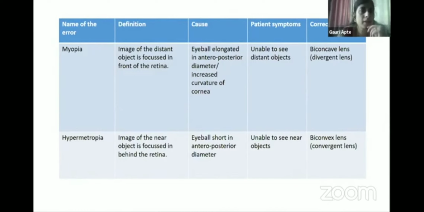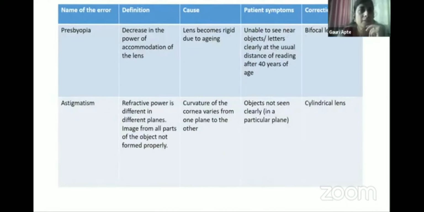Okay, so myopia, hypermetropia, presbyopia, and astigmatism. So 4 refractive errors, you can make a table like this. I think there is no need to explain the diagrams and the table, they are self-explanatory. Okay, so this is again a tip to study more syllabus in less time.